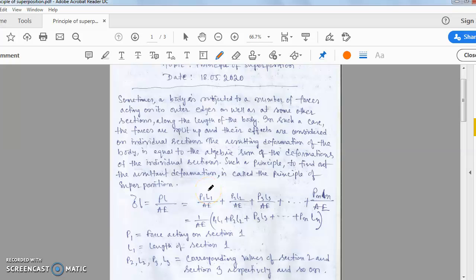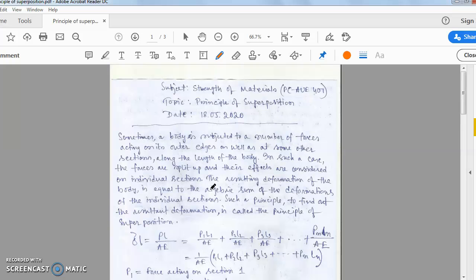Hello students, today in your strength of materials class, I shall cover a new part, a new topic of the stress strain chapter. It's just a simple topic. The topic is the principle of superposition. So line by line we'll go through.